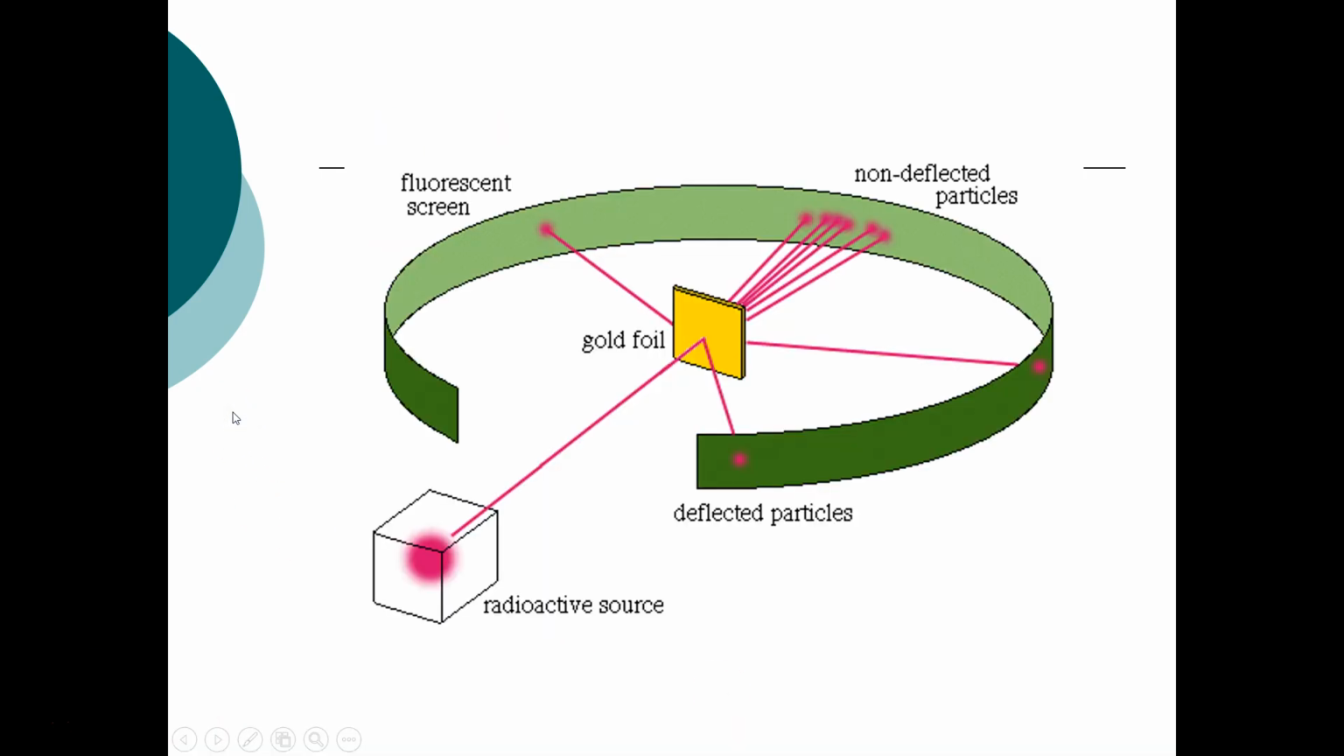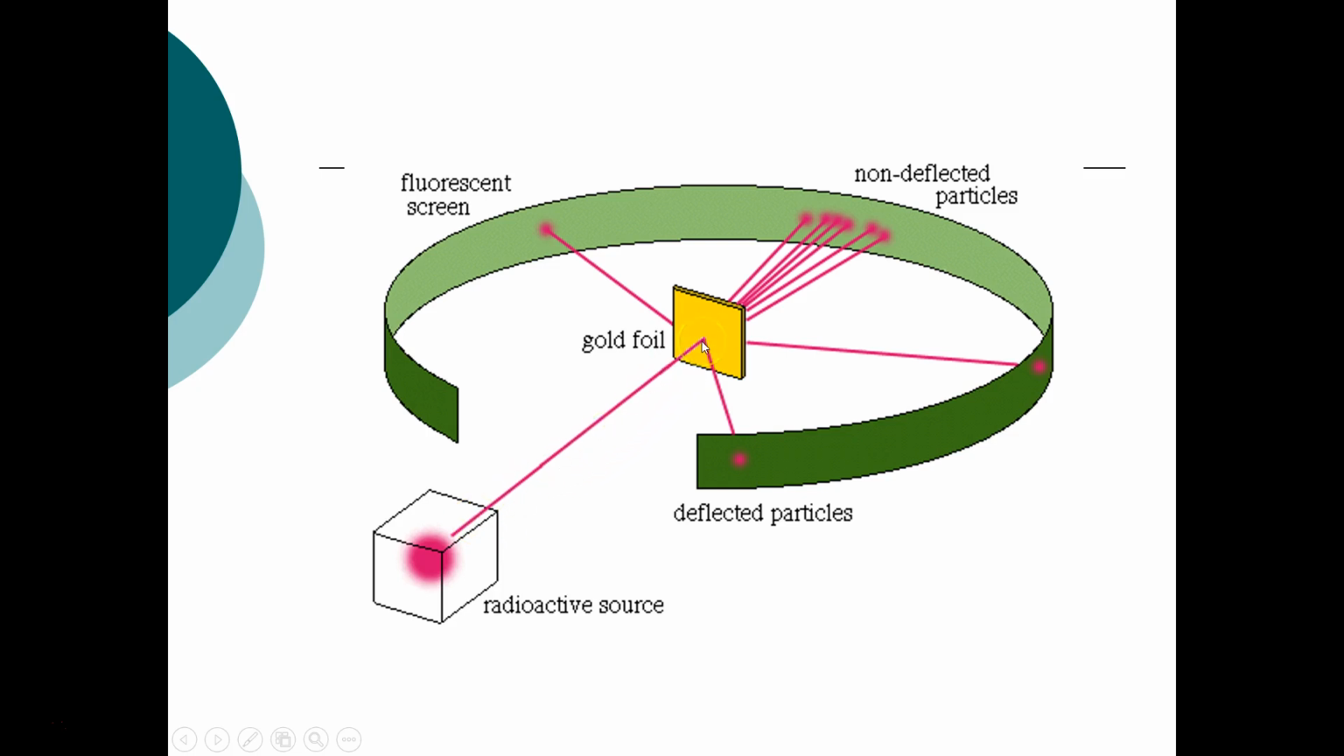What he did was he had a radioactive source. We're going to learn later that radioactive elements emit particles, and one of those particles is called an alpha particle. And so he isolated those alpha particles, and he essentially aimed them at this little piece of gold foil.